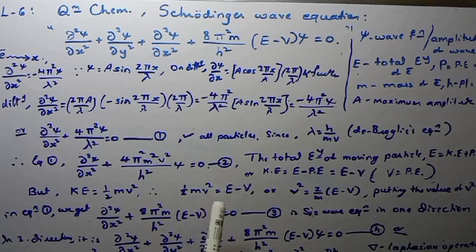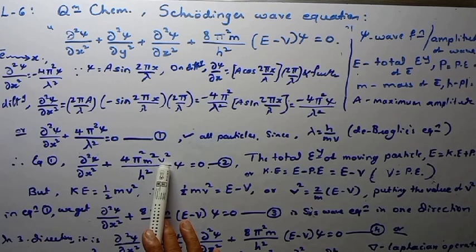So 1 by 2 mv squared is equal to E minus V, or v squared is equal to 2 by m (E minus V). Put this value in the equation.